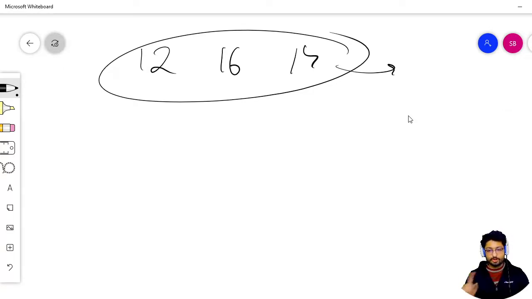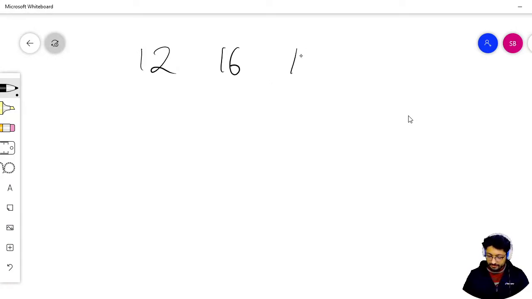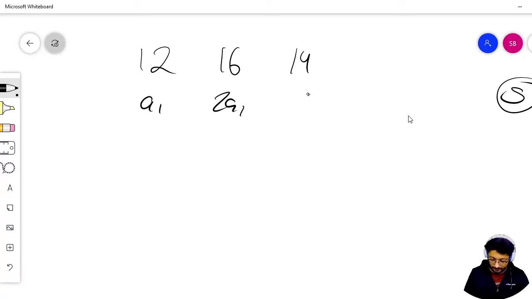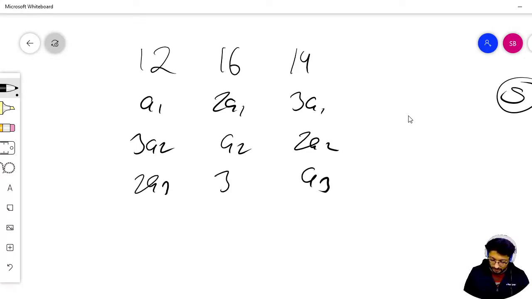Now, the next thing you have to observe: you got one thing right out, that you can directly get the sum of all the final repertoires. Let us write down the same thing again: A1, 2A1, 3A1, A2, 2A2, 3A2, A3, 2A3, 3A3.